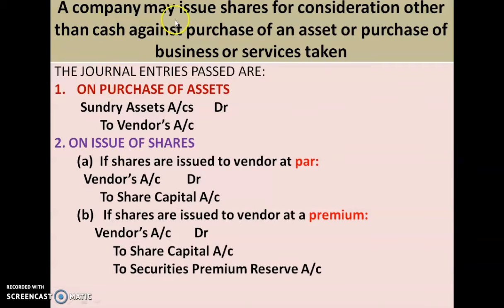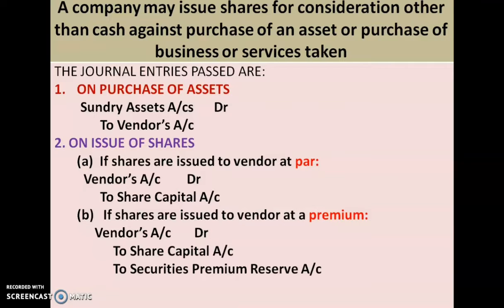A company may issue shares for consideration other than cash against purchase of an asset or purchase of a business or services taken. So, suppose A Limited company is purchasing some asset of B Limited.